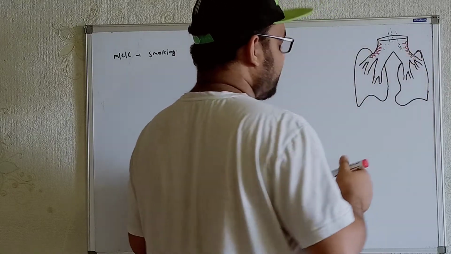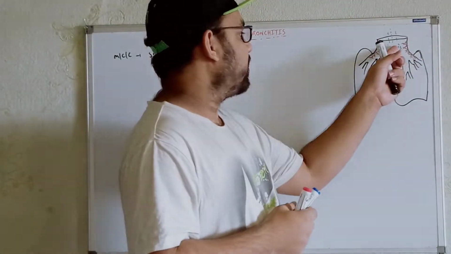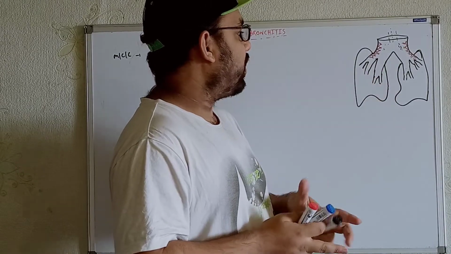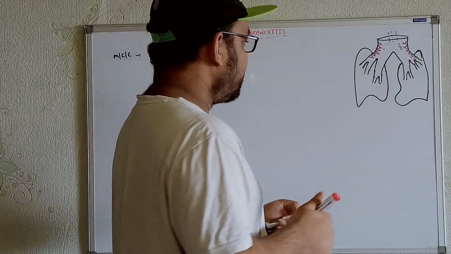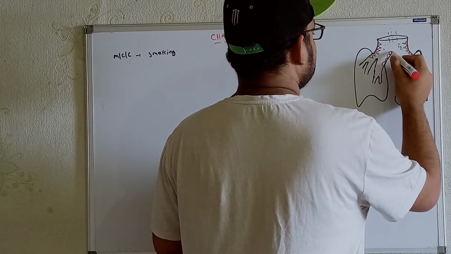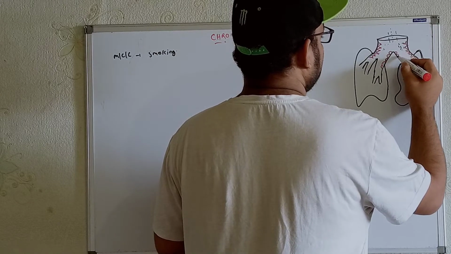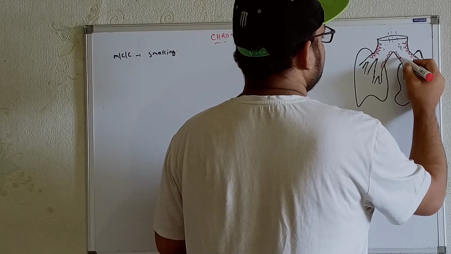Whenever these smoke particles try to reach from here to the inner structures of the lungs, we'll find the same pseudostratified ciliated epithelium.